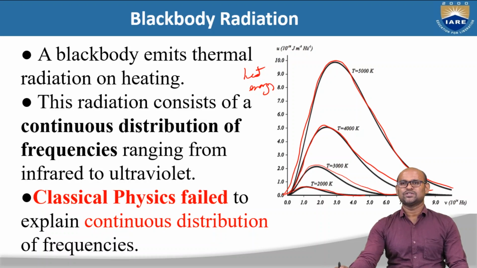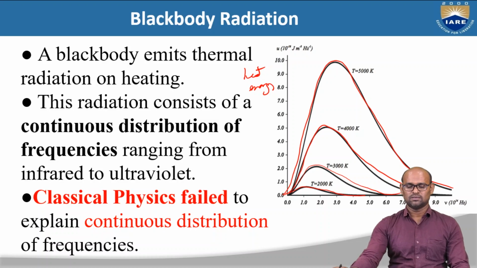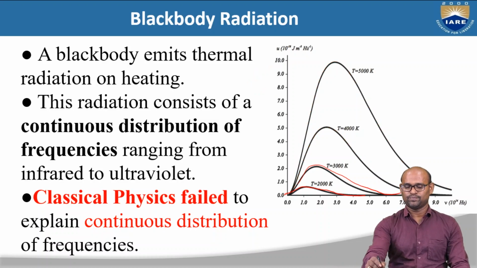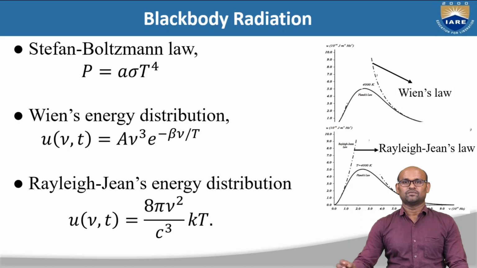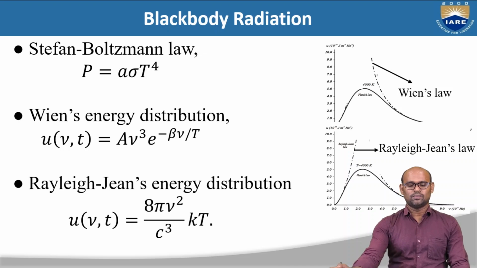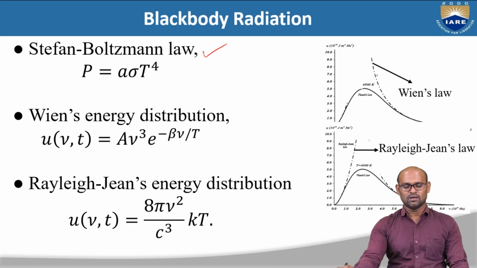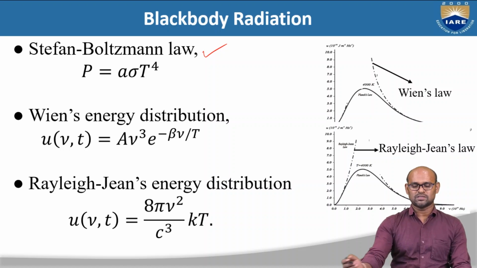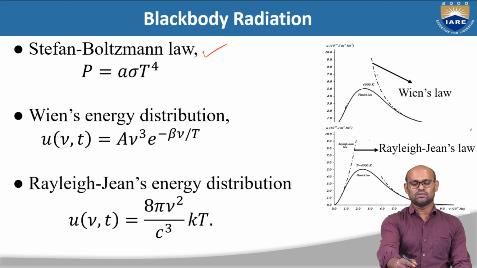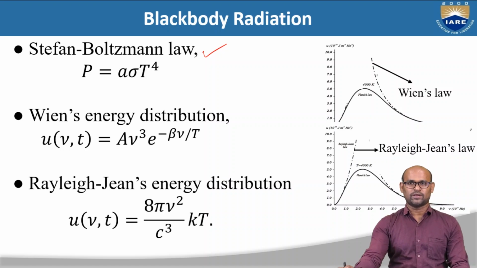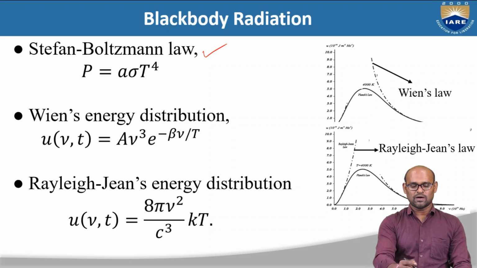So this continuous distribution of heat energy could not be explained by classical physics. What is the problem with classical physics, and why could it not explain this? For example, to explain this continuous distribution, Stefan-Boltzmann proposed that P, the power emitted by this black body, must be approximately equal to the fourth power of temperature. Okay. Similarly, Wien explained the heat energy emitted by this black body. So U is the heat energy, which is roughly equal to exponential of minus beta nu by kBT. Okay.